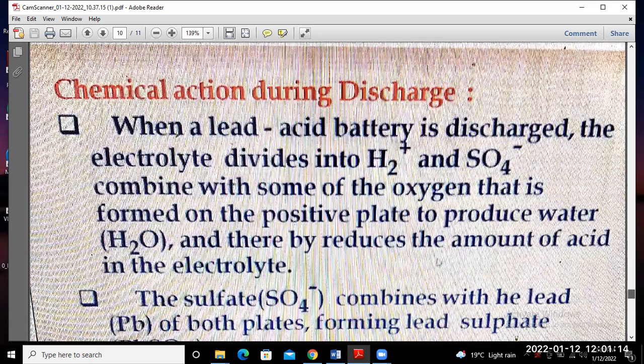So next one is the chemical action during the discharge. What are the chemical actions that take place during the charge and discharge? That will be explained here.